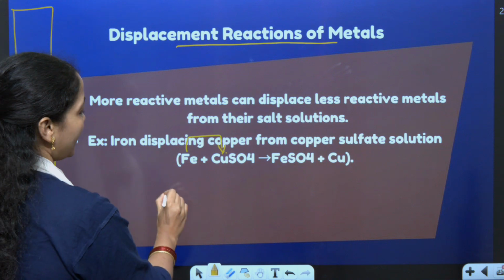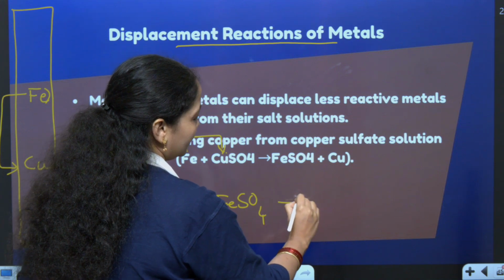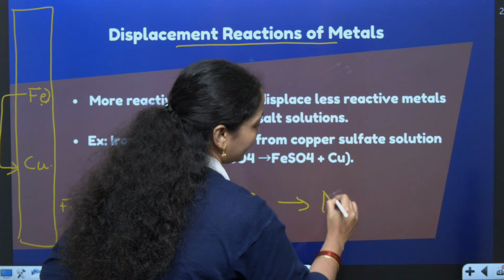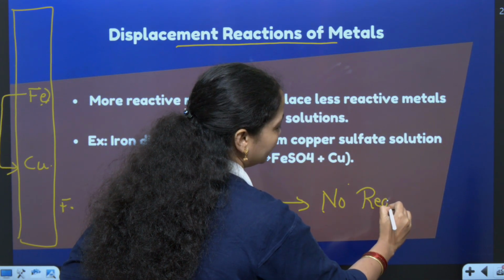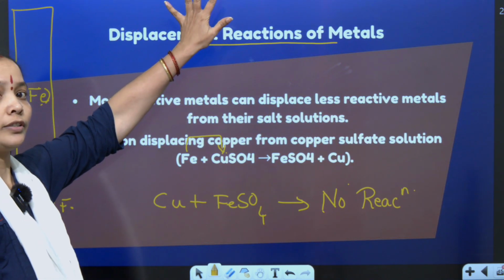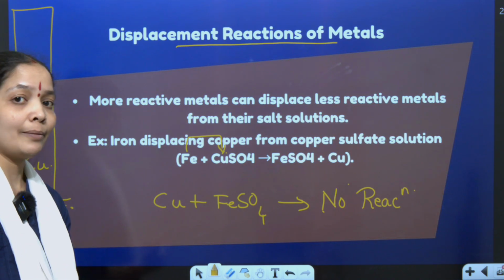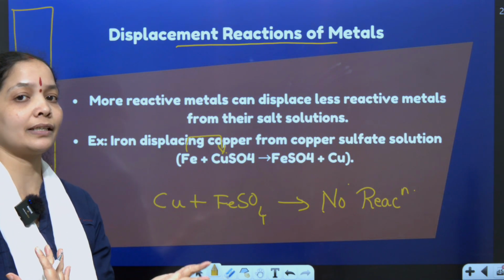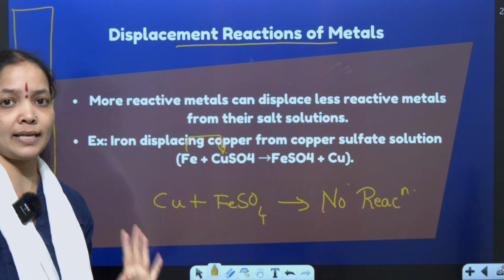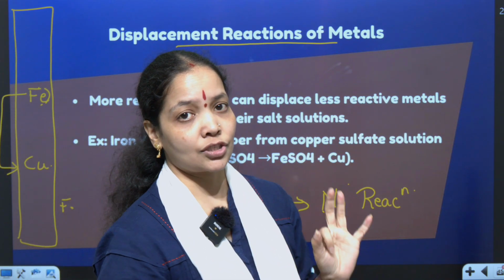If this reaction was reversed, Cu plus FeSO4, see, copper is lower in reactivity than iron. So this reaction cannot happen. No reaction is possible here because copper is less reactive than iron. So the displacement reaction completely relies on the reactivity series of the metal. Metals that are more reactive than the lower order elements can displace the element from the compound. That is the concept here. This is called the displacement reaction of metals.